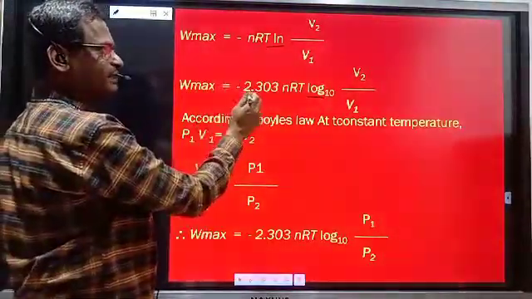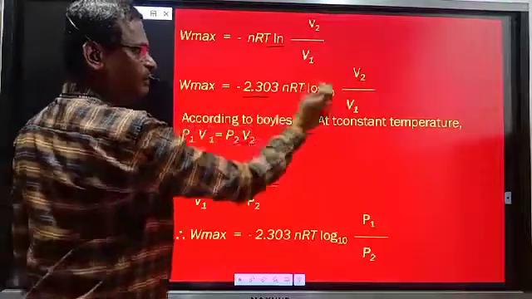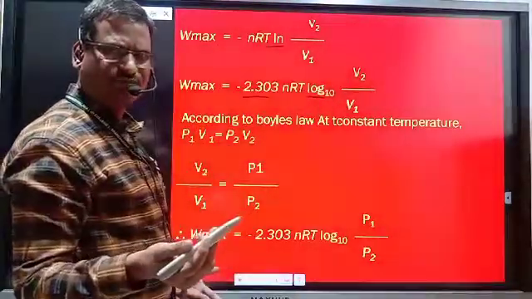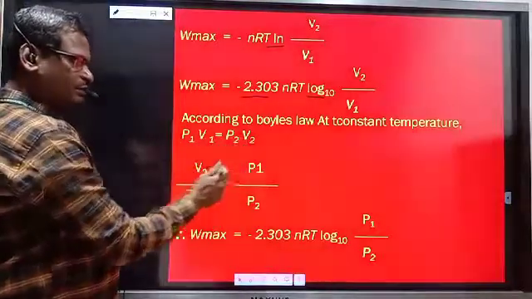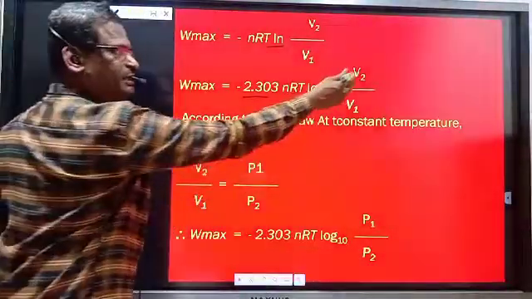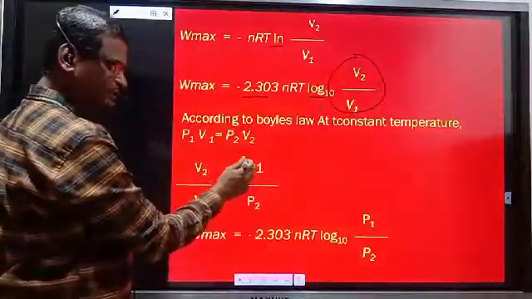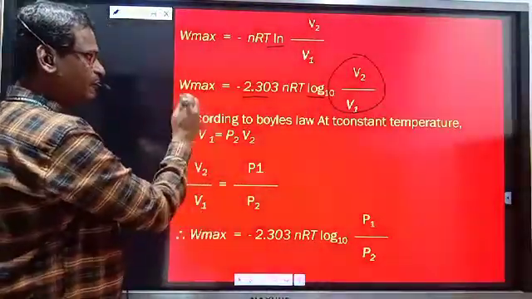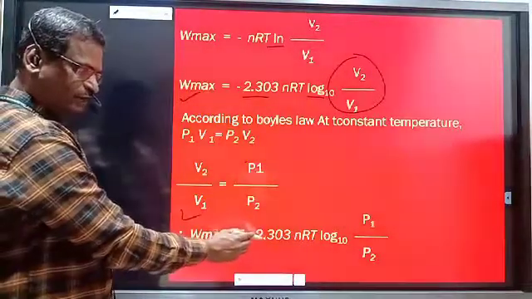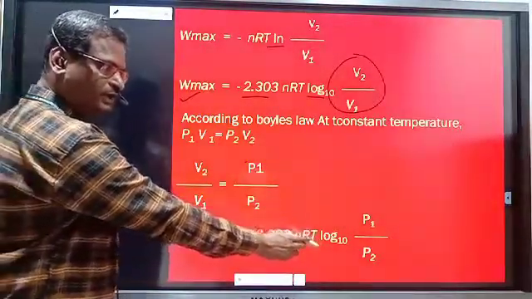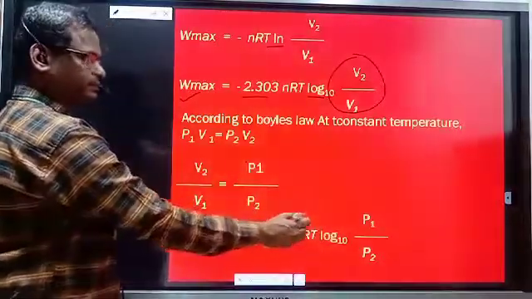So this is multiplied by this factor and we will get V2 upon V1. According to Boyle's law, pressure and volume are inversely proportional to each other. P1 V1 is equal to P2 V2. Therefore, this V2 upon V1 is replaced by P1 upon P2, and this equation can also be written in this manner. Wmax is equal to minus 2.303 nRT log to the base 10 of P1 upon P2.